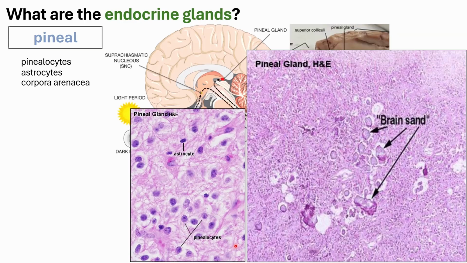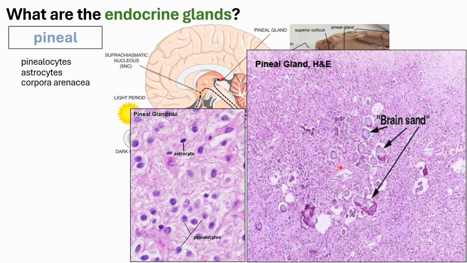Aside from these pinealocytes and astrocytes, one characteristic feature of your pineal gland is the presence of your brain sand, aka your corpora arenacea. They say that this brain sand is like a byproduct of the production of hormones, but until now, scientists have not been able to ascertain the specific function of this brain sand. Histologically, they appear as refractile structures, and they say that this brain sand is composed of calcium and phosphate, so it's mineralized.